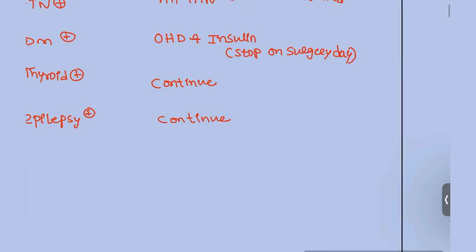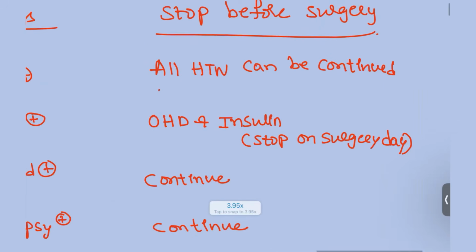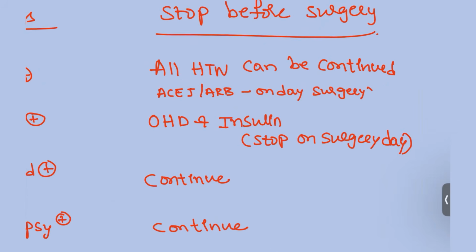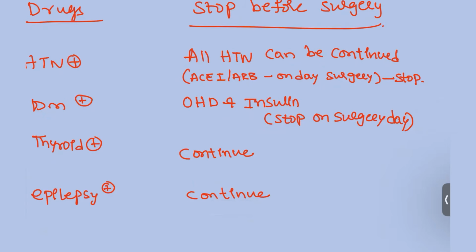Okay, we can continue. But there is a controversy in the hypertensive drugs. ACE inhibitors or the ARB inhibitors or analogs should not be given on the day of surgery. Okay, if it is a very major surgery, then we have to stop. Only this point you have to remember from the hypertensive drugs.